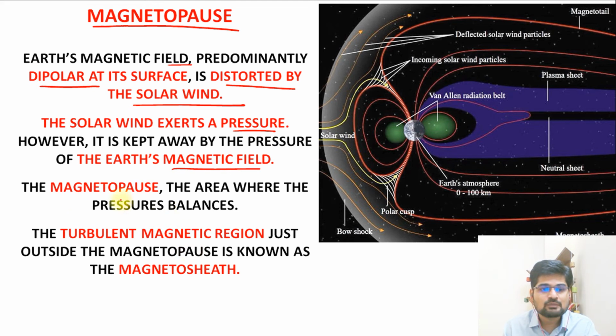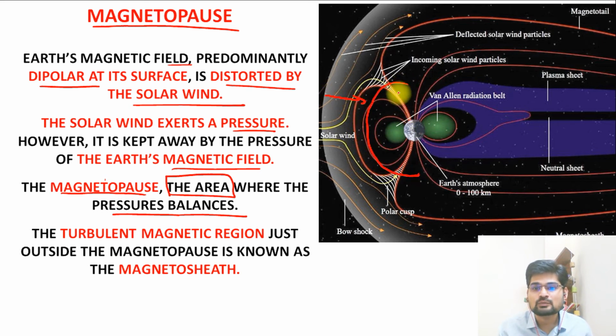Magnetopause is that area where this pressure is balanced, the solar winds coming and being balanced by the magnetosphere of the Earth.